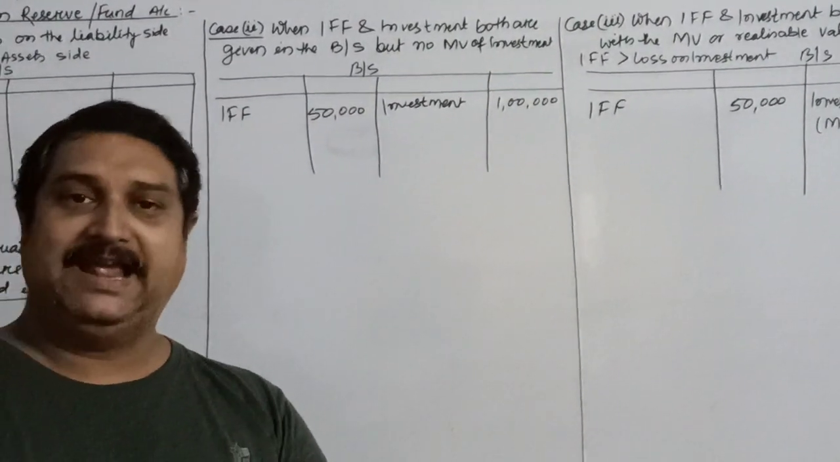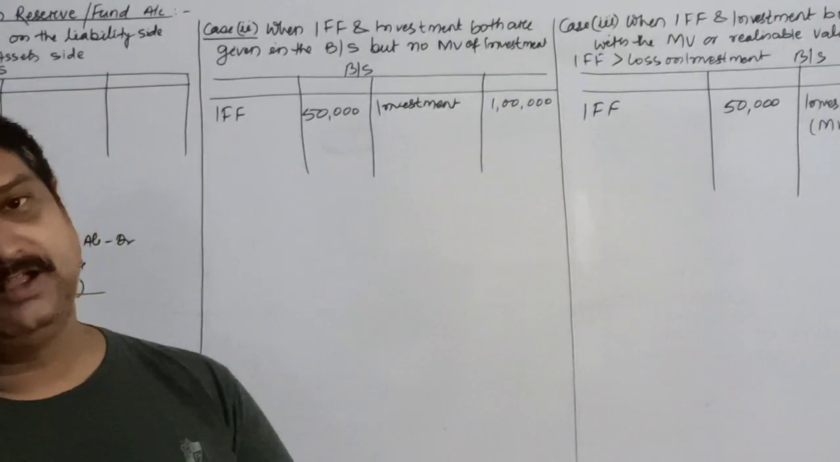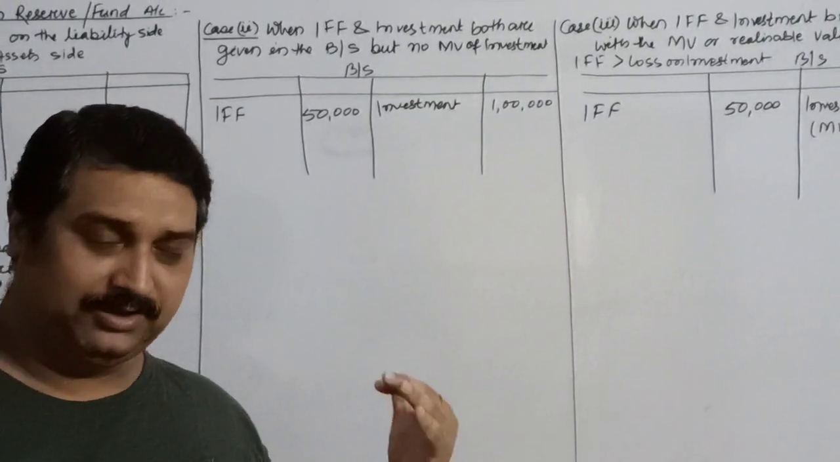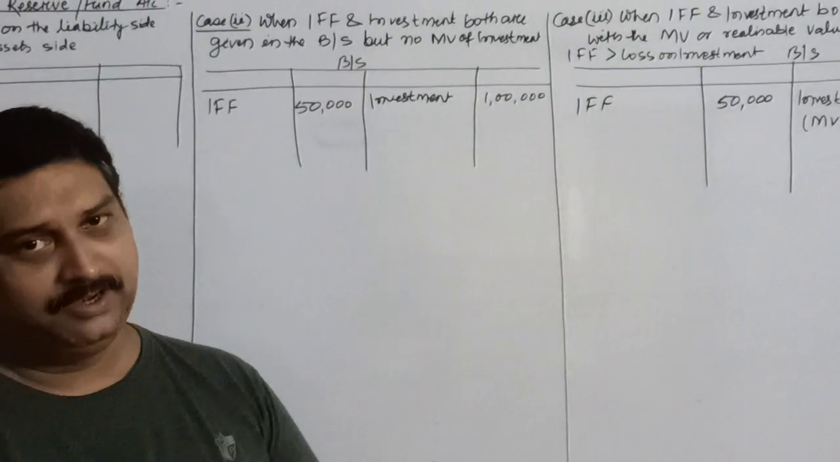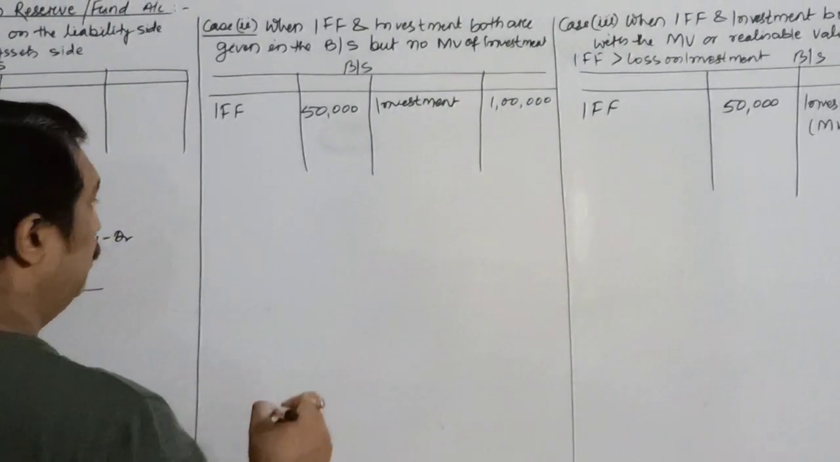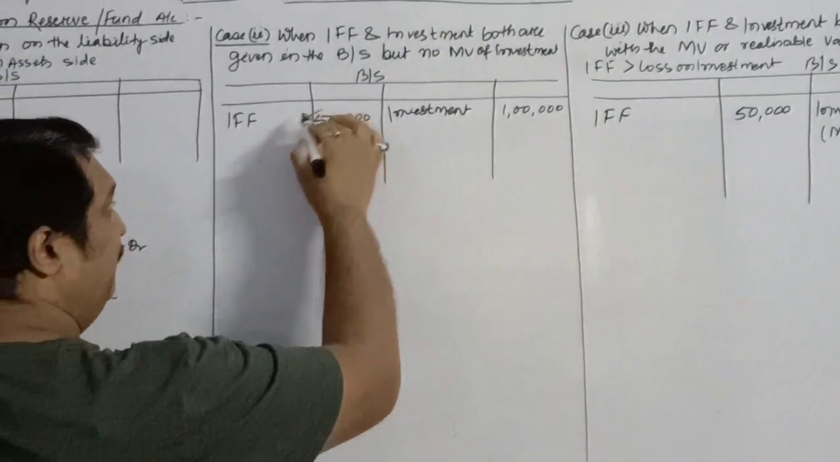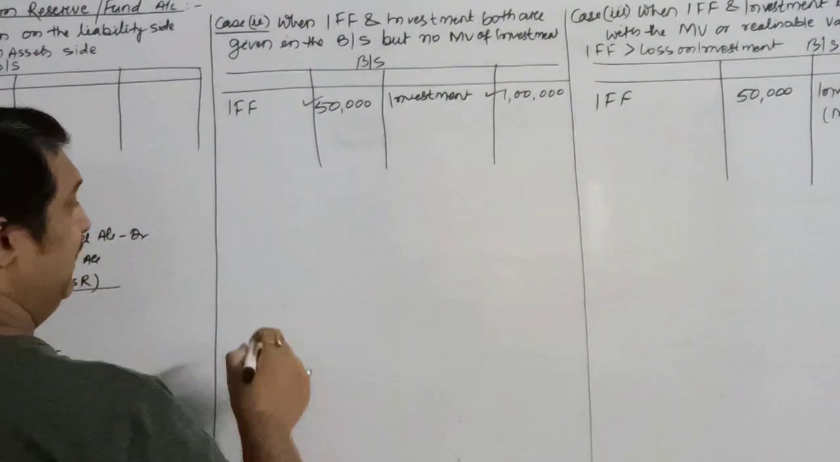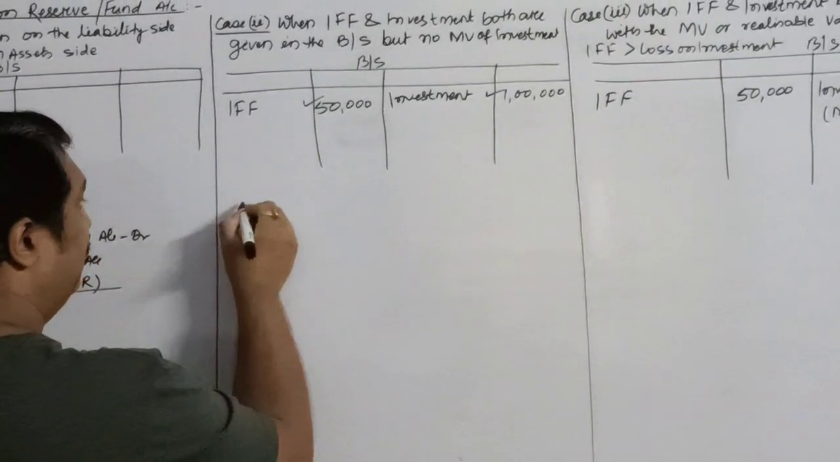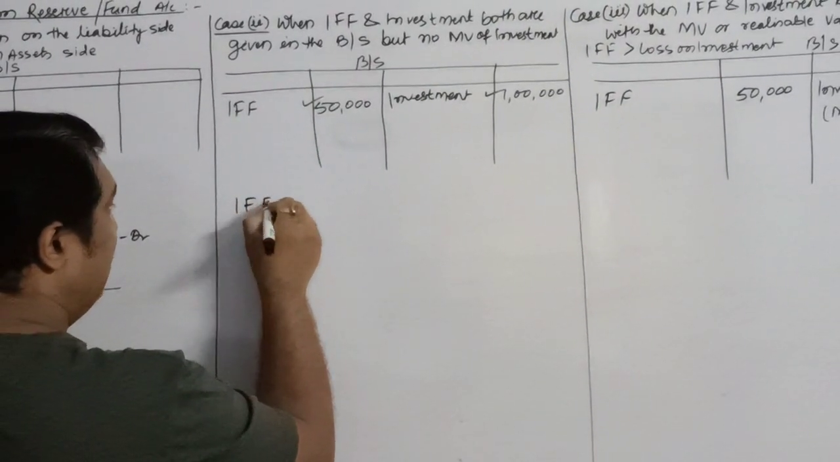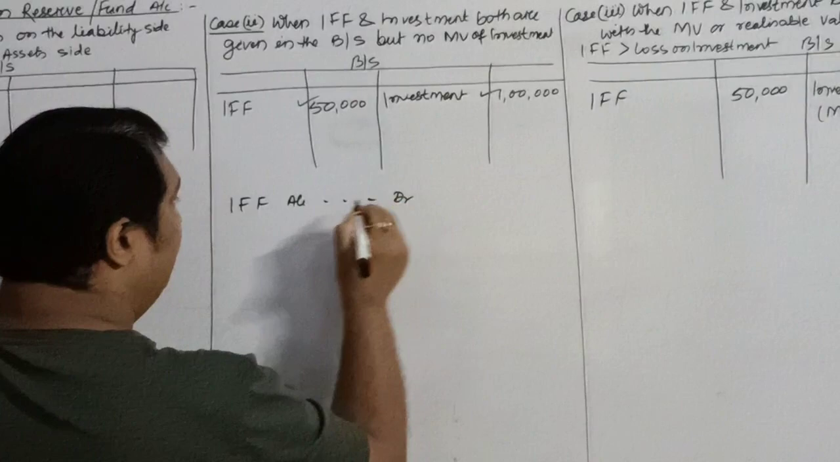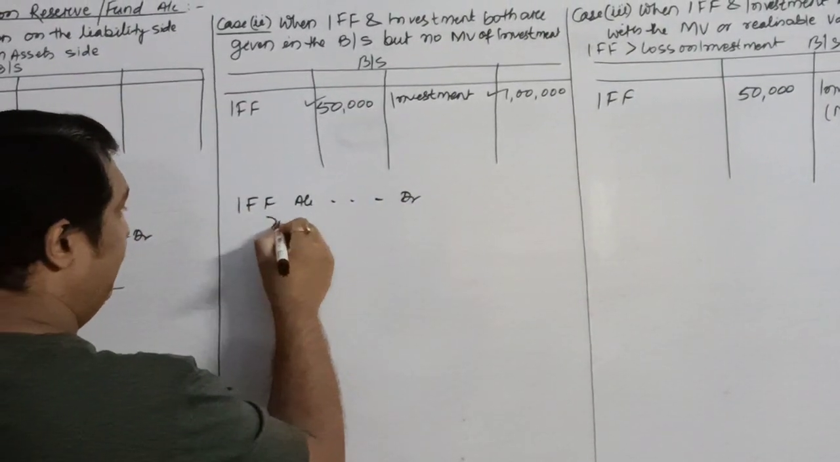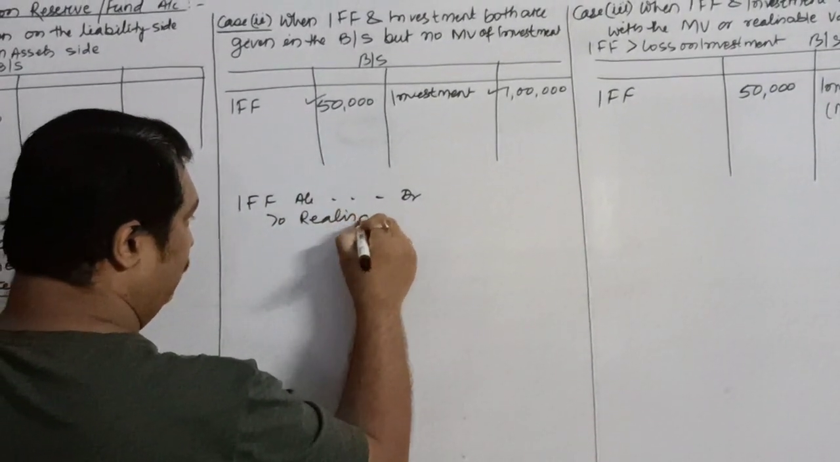both the things must be transferred to realization account. That means the asset will get transferred and the reserve will also be transferred to the realization account. So you will pass the entry, you will transfer the IFF to realization, you will also transfer the investment to realization. So what entry will you pass for the IFF? The entry will be IFF account debit, that means investment fluctuation fund or reserve account debit to realization account.